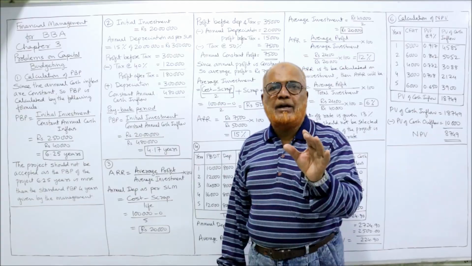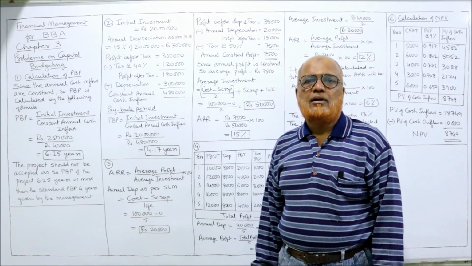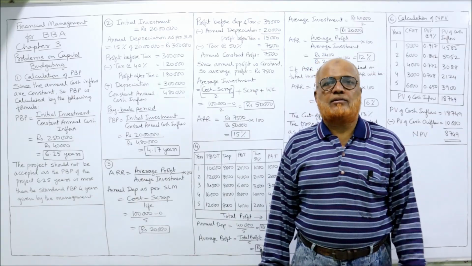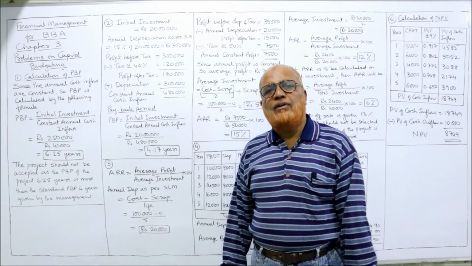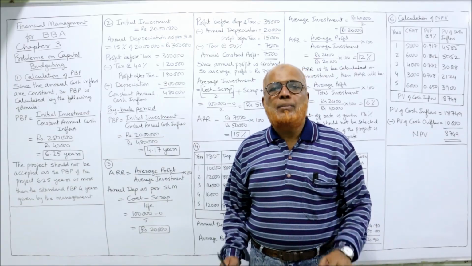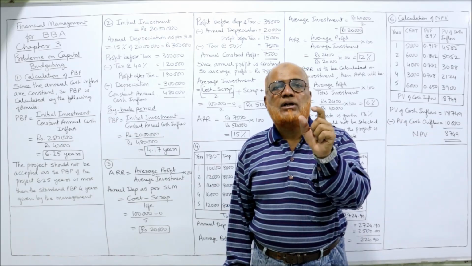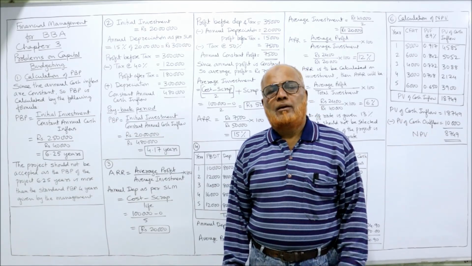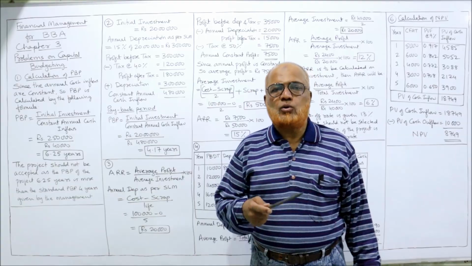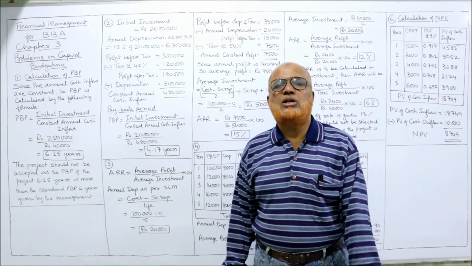So from PBT, profit before tax, we deduct the tax. We'll get profit after tax. After getting profit after tax, we add back depreciation because we don't want accounting profit. We want cash flow. So for converting profit into cash flow, we have to add back the non-cash expenditure.